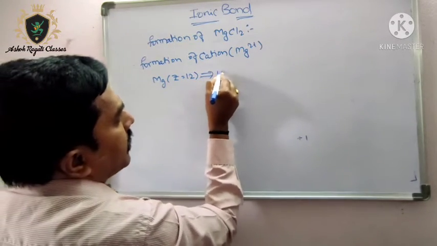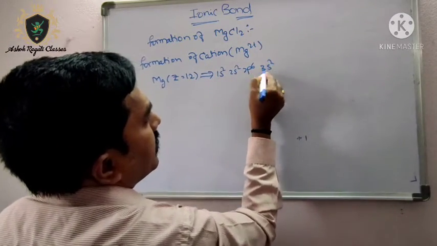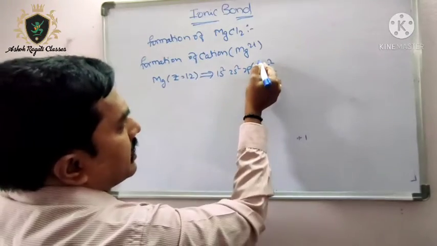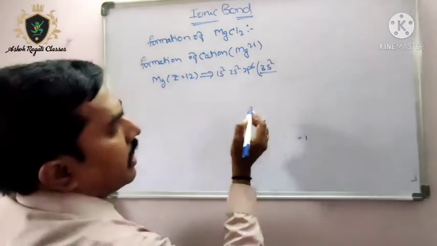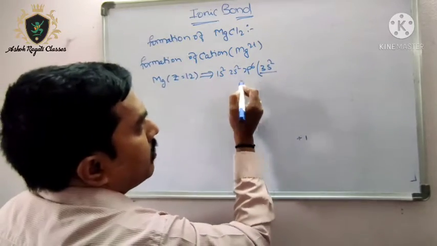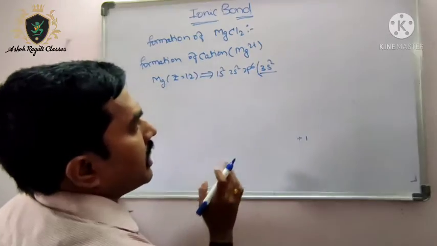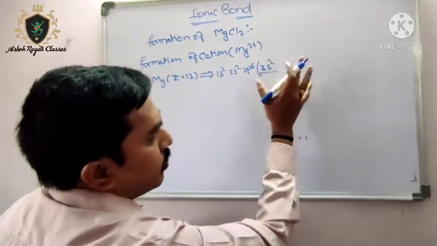Write the electronic configuration: 1s2, 2s2, 2p6, 3s2. This is the outermost shell, and it tries to lose these 2 outermost electrons, so that the second shell becomes the outermost shell. That's why it tries to get rid of these 2 electrons.